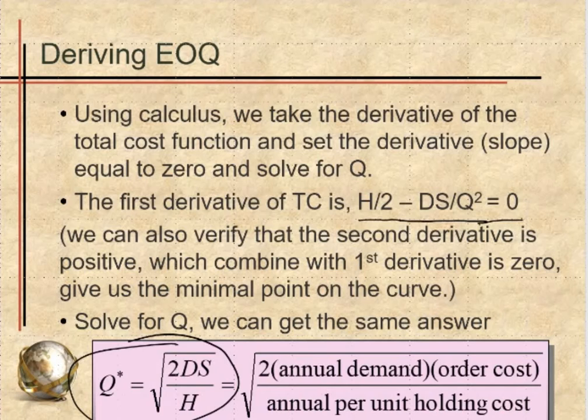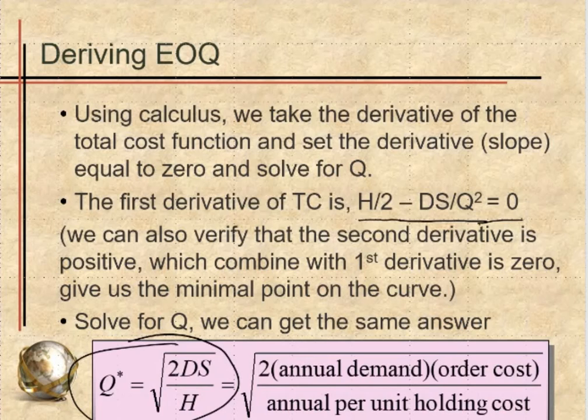We're not going to go through the details, but if you take the second derivative of the TC, sorry, this is the first derivative. So if we take the second derivative of TC, then what we get is actually positive. So for Q, we do have the same answer as before. It's Q star equals the square root of 2DS divided by H.